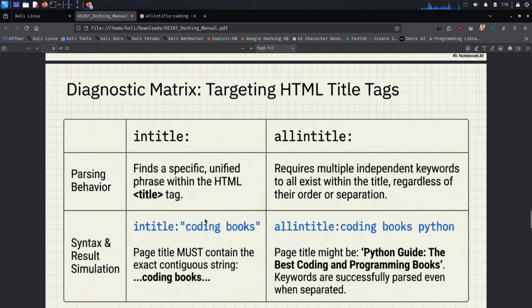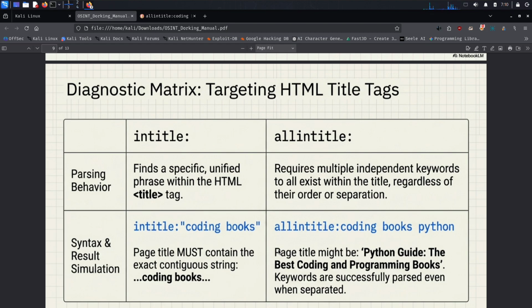This searches for pages where all these words appear in the title. This becomes useful when the title is longer, but we only want to target specific keywords inside that title. By combining operators like inurl, site, filetype, intitle, and allintitle, OSINT investigators can significantly improve their search accuracy and discover publicly available information much faster.